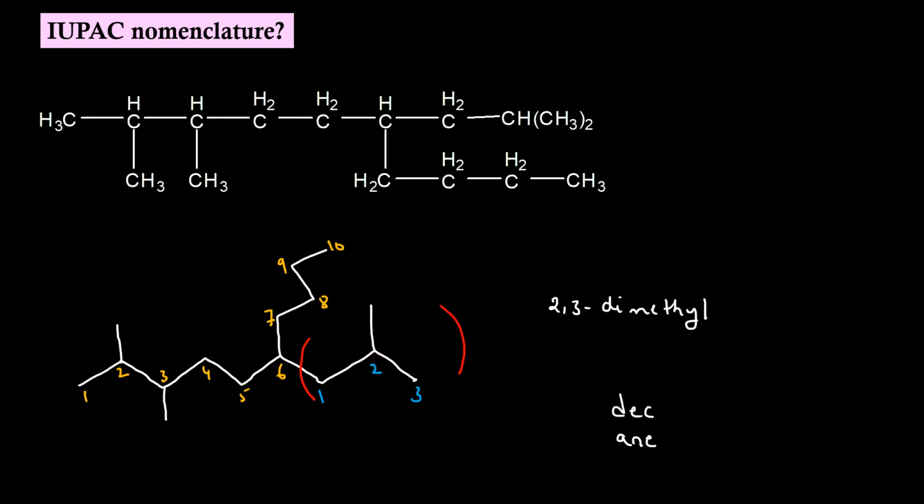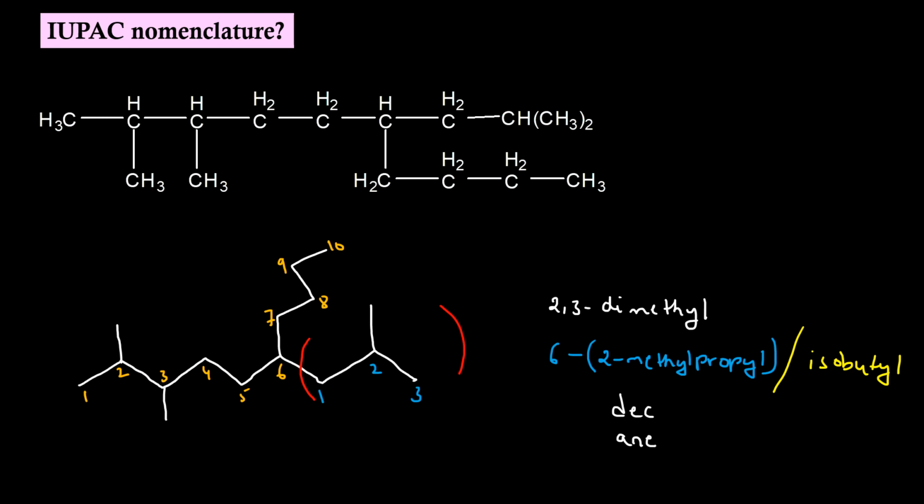So the name of this substituent at position 6 will be, in a bracket, 2-methylpropyl. Either we can use this as a substituent name, or we can use isobutyl also as the substituent name.